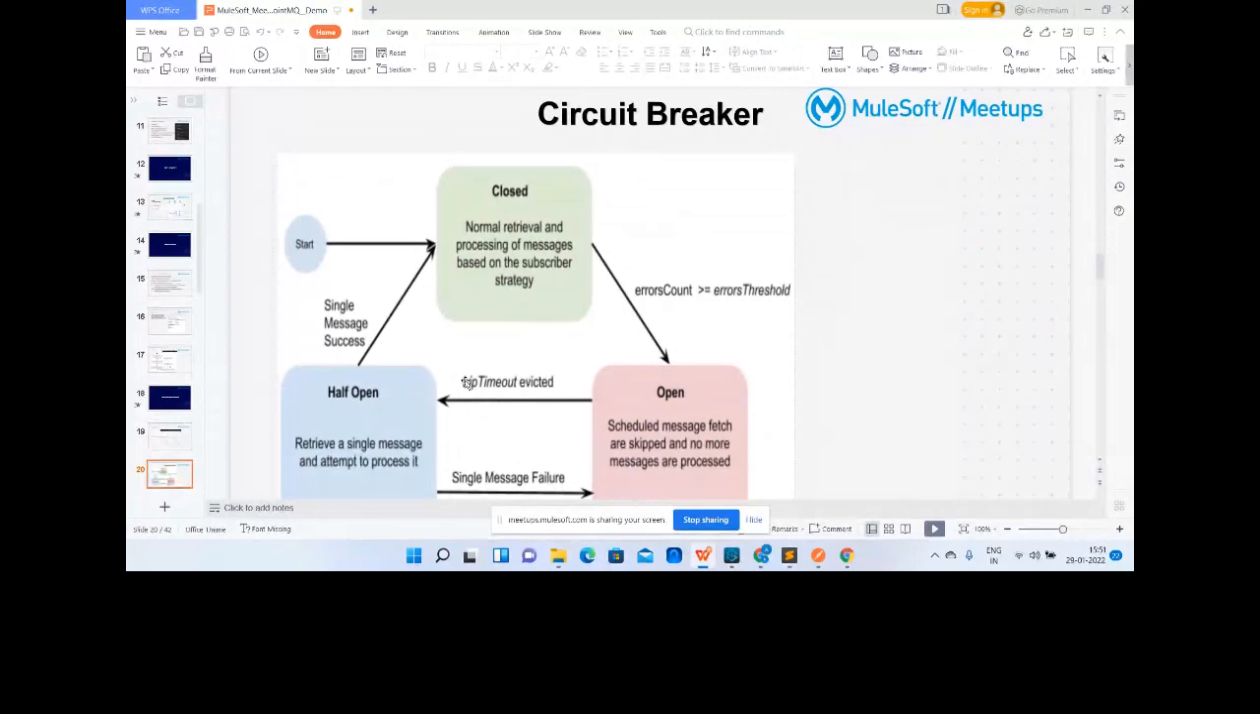Once that's reached, then it will go back to the half open again, and again try to fetch one more message and check if it is success this time. If it is, then it will go to the closed state and normal processing of the queue will happen. And this complete mechanism ensures that there is no loss of message. There should not be any message lost in this process.